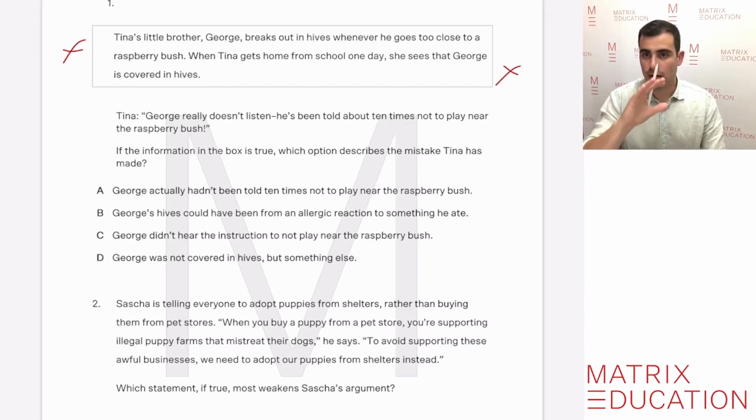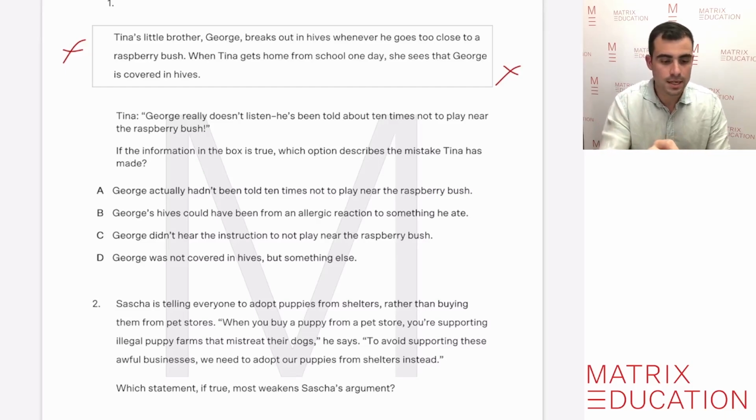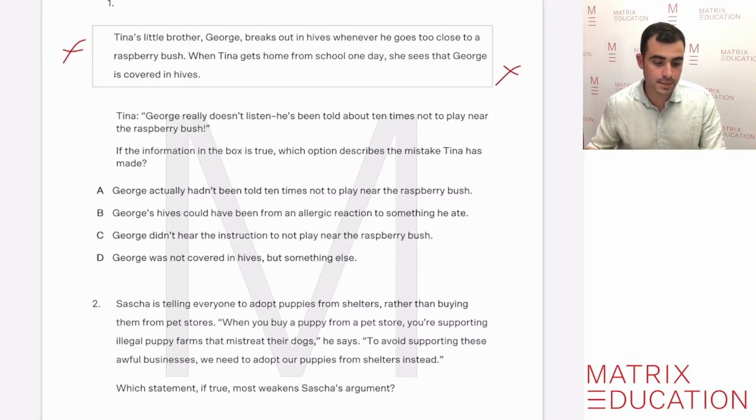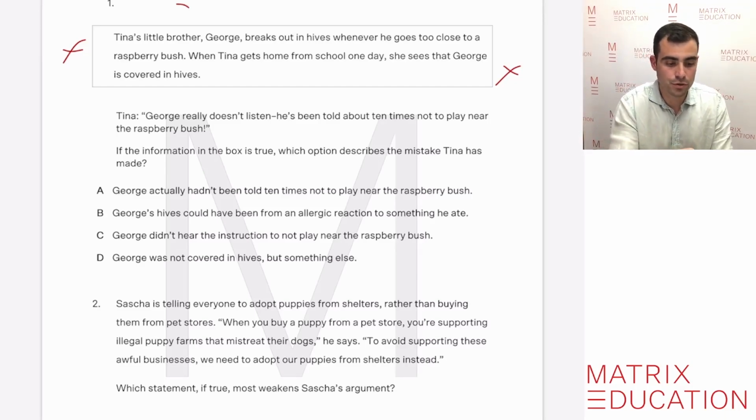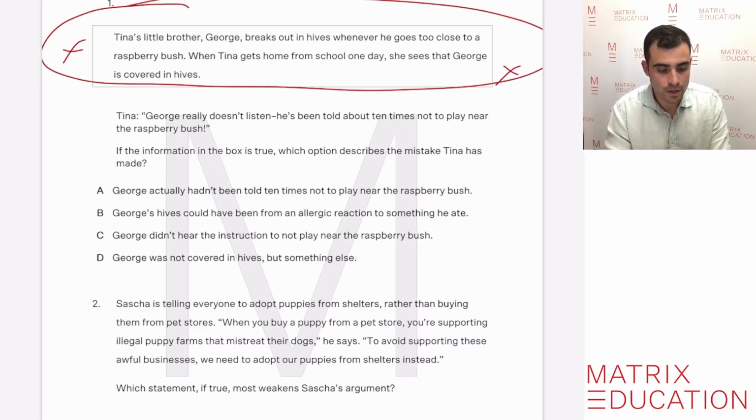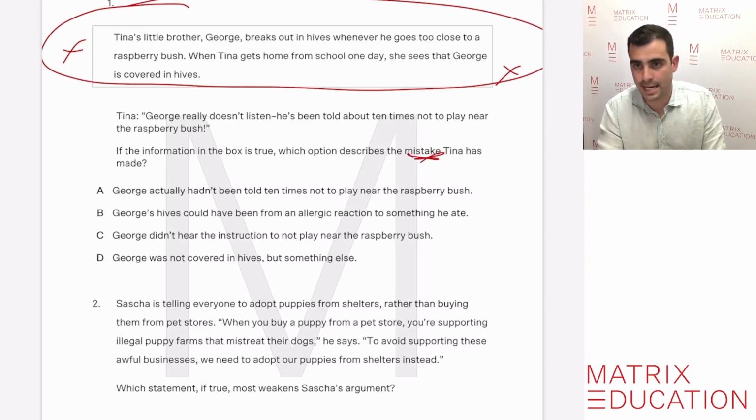All right, so what we teach the students here is that we need to work out what the logic is. And it could be as simple as when George plays near the raspberry bush, he gets hives. So that is what we're going to base our response on here. It says here, Tina says George really doesn't listen. He's been told about 10 times not to play near the raspberry bush. If the information in the box is true, which option below is a mistake that Tina has made?